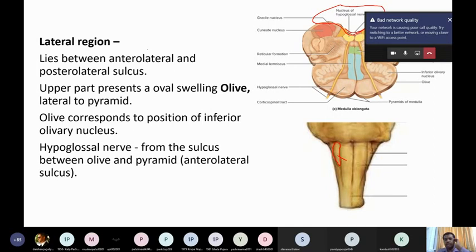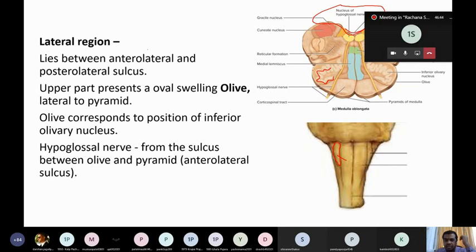Once again I'll repeat: the upper part presents an oval swelling known as the olive, which lies lateral to the pyramid. The olive corresponds to the position of the inferior olivary nucleus. You can see here there is a nucleus, known as the inferior olivary nucleus.